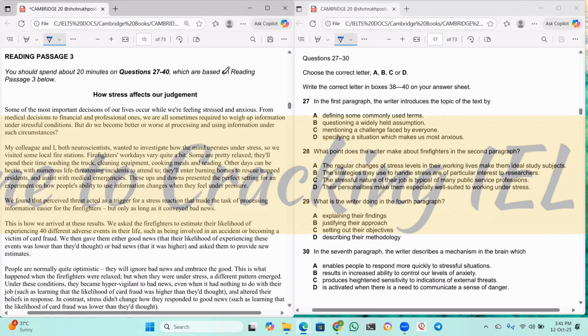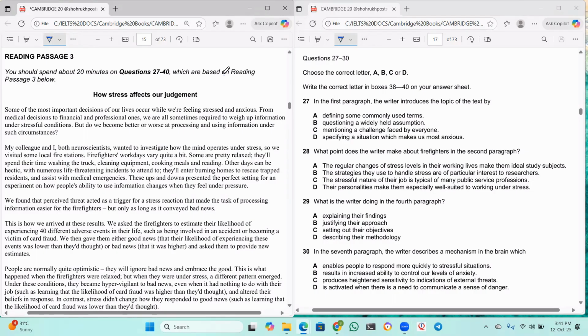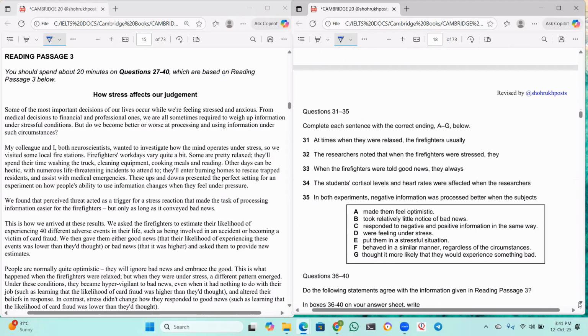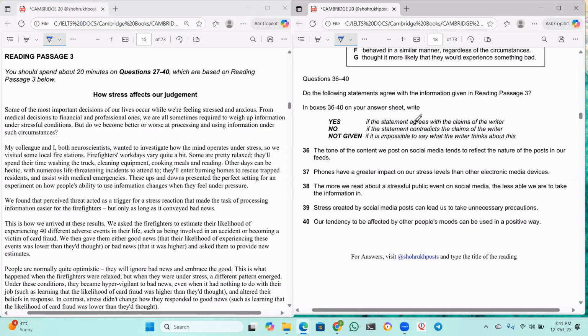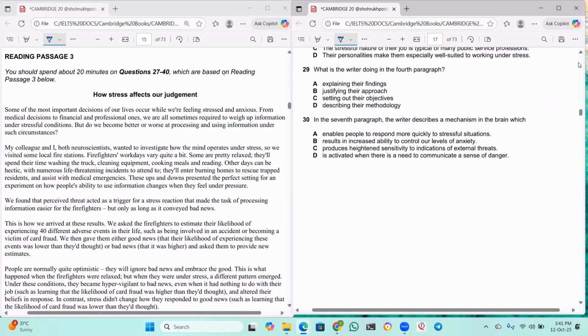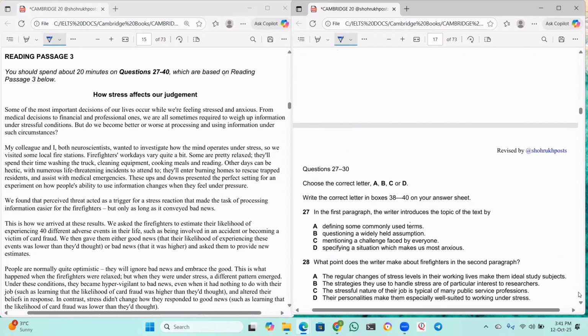So today I am back with a new passage. As you can see, the passage says how stress affects our judgment, right? So here we have different types of questions. The first set of questions, on your right hand side, are multiple choice questions. If we move to the next section, there are matching the statement type of questions. And then in the end, we have yes, no, not given. So we have three different types of questions in this. Let's not waste any time and let's dive into the passage.